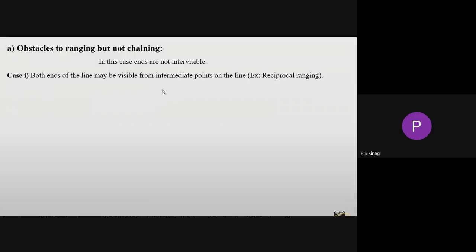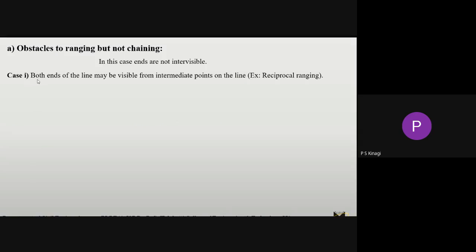First, start with the obstacle to ranging but not chaining, meaning the obstacle is only for the ranging. You cannot see from one ranging rod on one side to the other side, but we can use the chain. In this case, there are two cases.